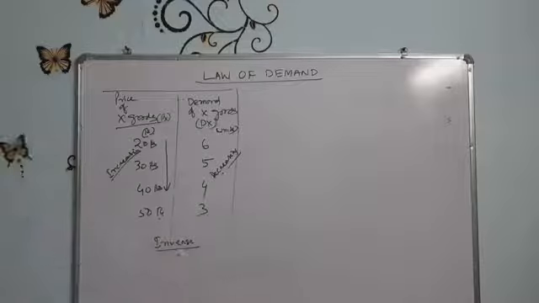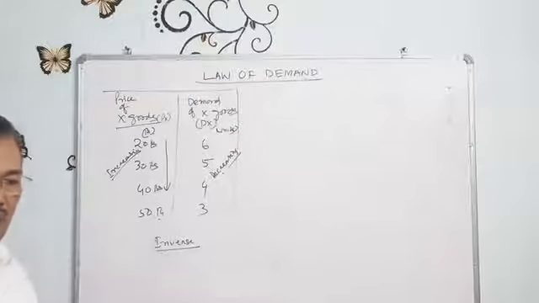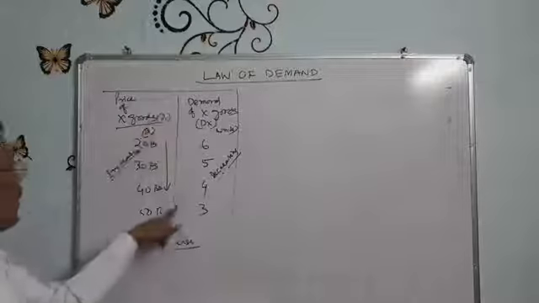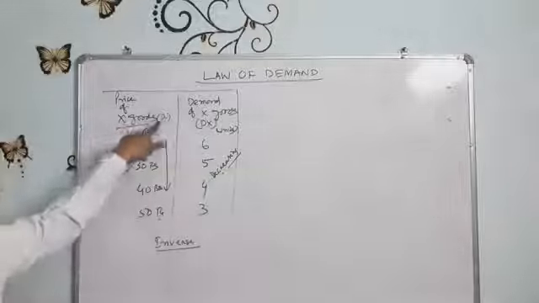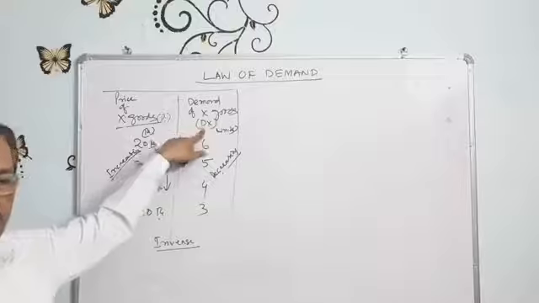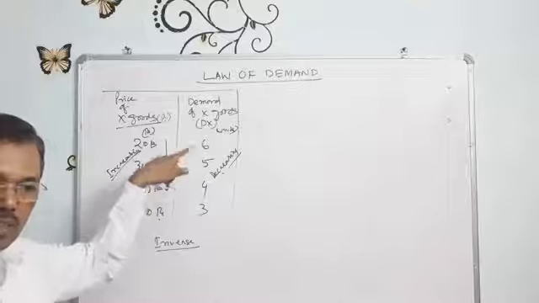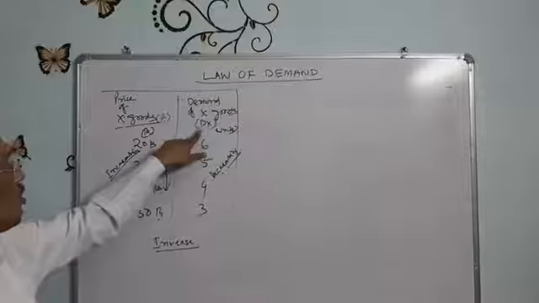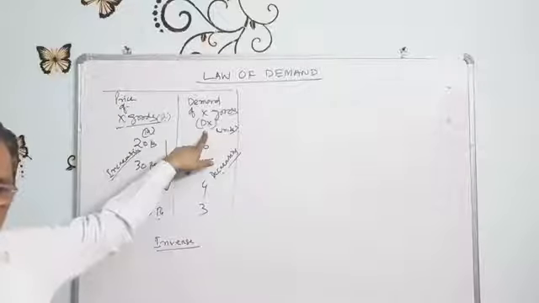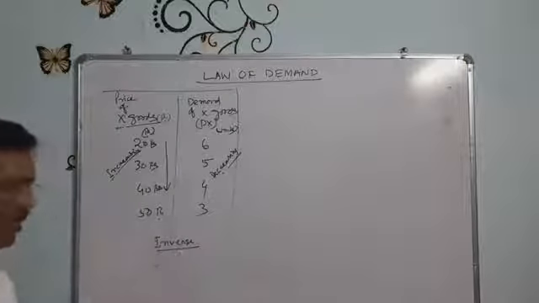That is why the law of demand says that, other things remaining the same, or ceteris paribus, there is an inverse relationship between the price of goods X and the quantity demanded of that goods X. So remember, don't forget to write here Dx, or demand for X goods. On that same goods you are demanding. So it is essential to write Dx, or demand for that X goods, not just the demand of goods.